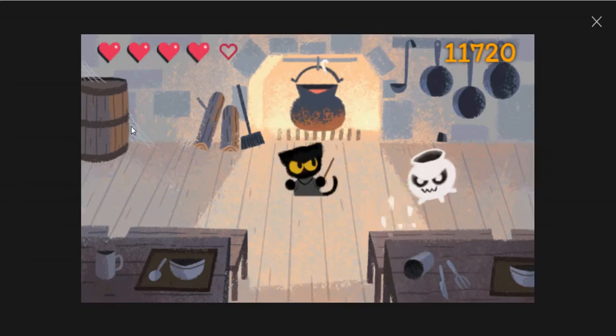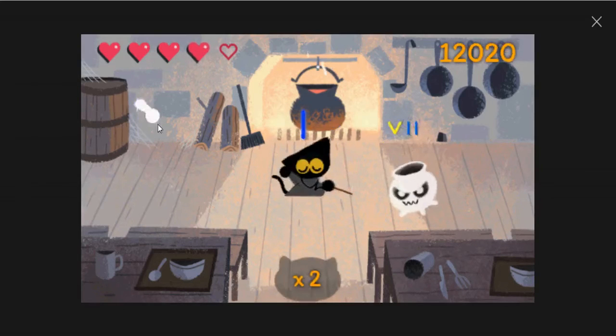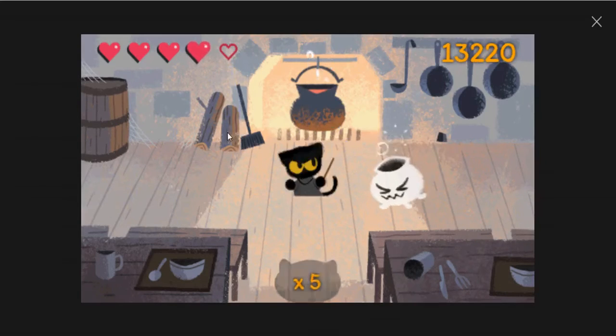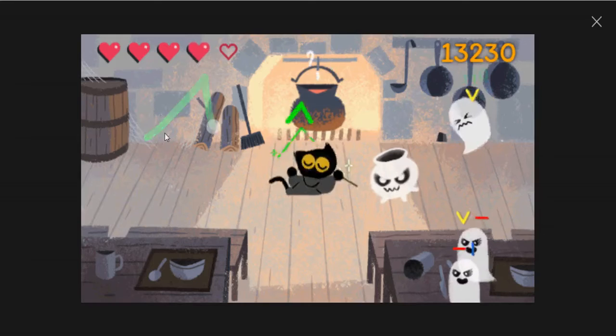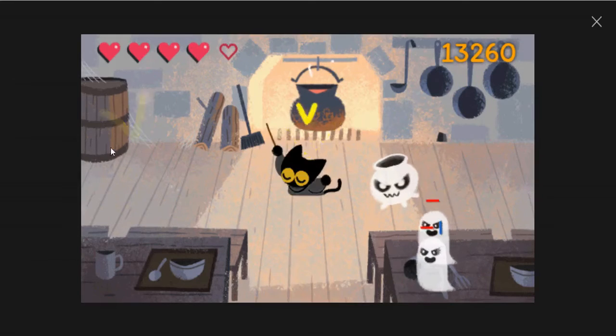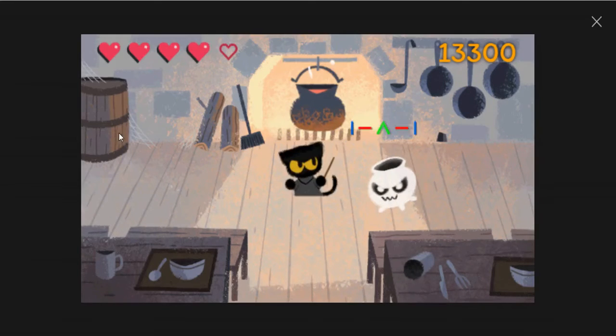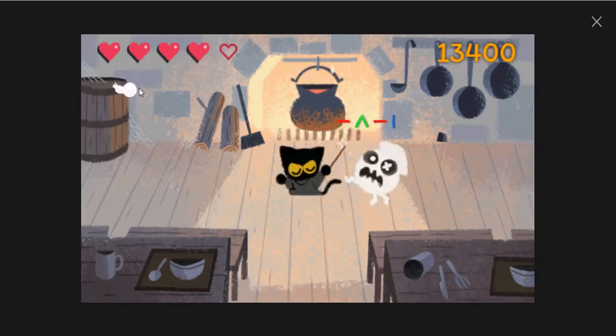See, this is a very easy game, but you must do it very fast and with concentration. Very interesting. You can play this game as many times as you want.